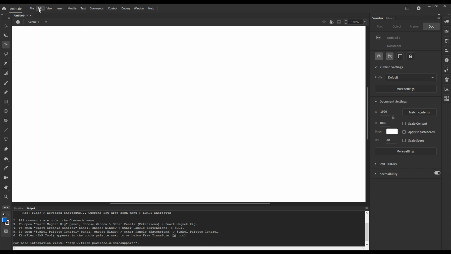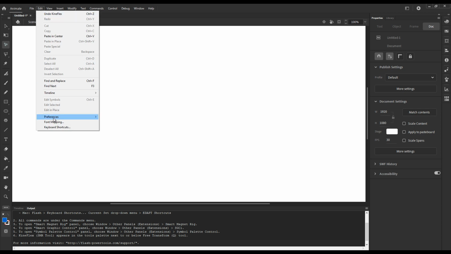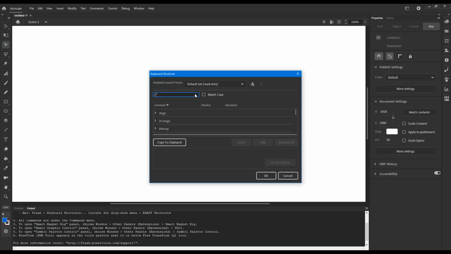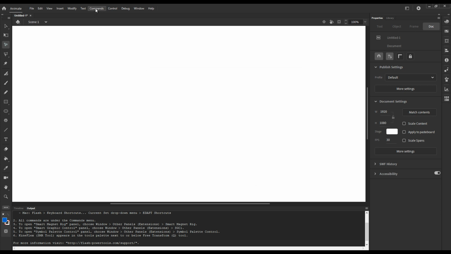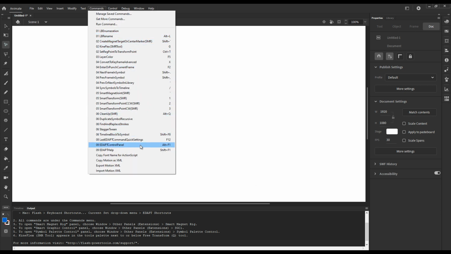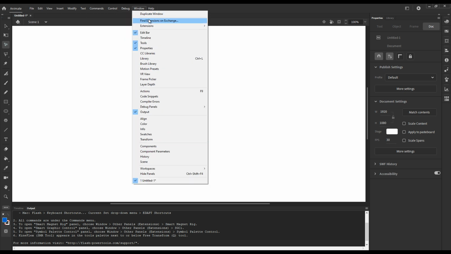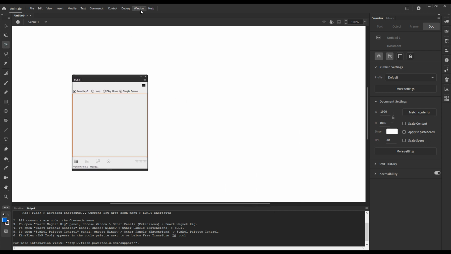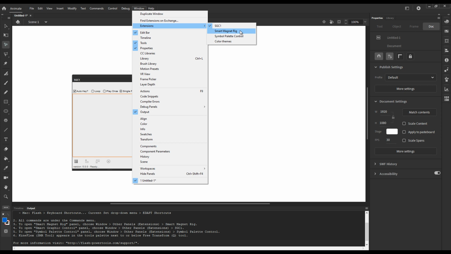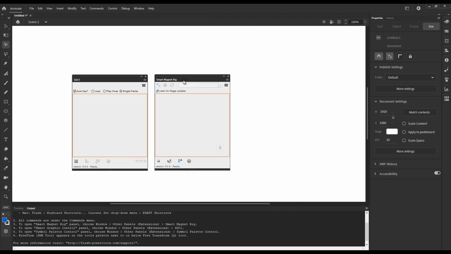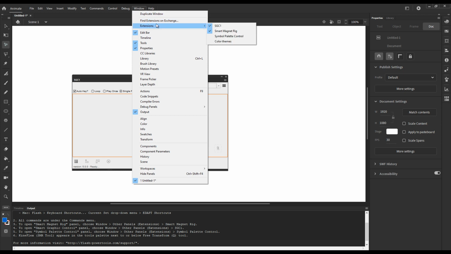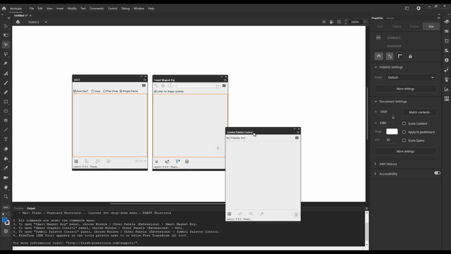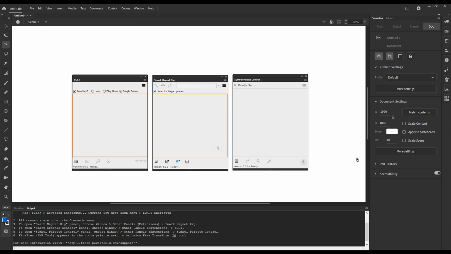And finally you go to the edit menu, keyboard shortcuts, and you choose EDAP CC shortcuts version 5. Press OK, and then all the commands are here and the panels are here. So Smart Graphic Control, Smart Magnet Rig, and Symbol Palette Control. Now you're all set.